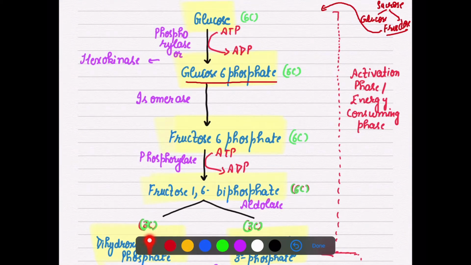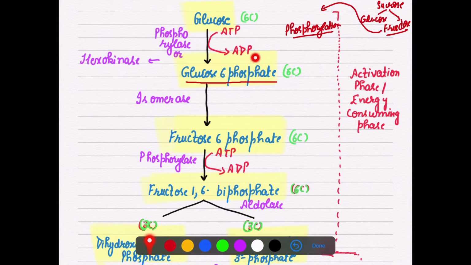phosphorylase. What are we doing in this step? In this step we are doing phosphorylation, which means now we are using ATP. We need phosphate, so the simple glucose or fructose has to change into glucose 6 phosphate.